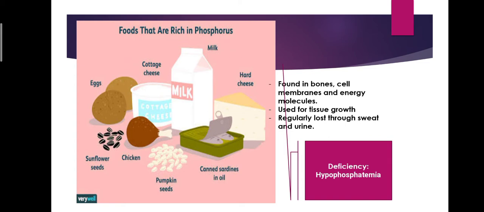The deficiency of this phosphorus, this mineral, causes hypophosphatemia. This is basically, it's the low level of phosphates in our blood. It's an electrolyte basically. Phosphate क्या है? एक electrolyte है that helps your body in energy production and nerve function.